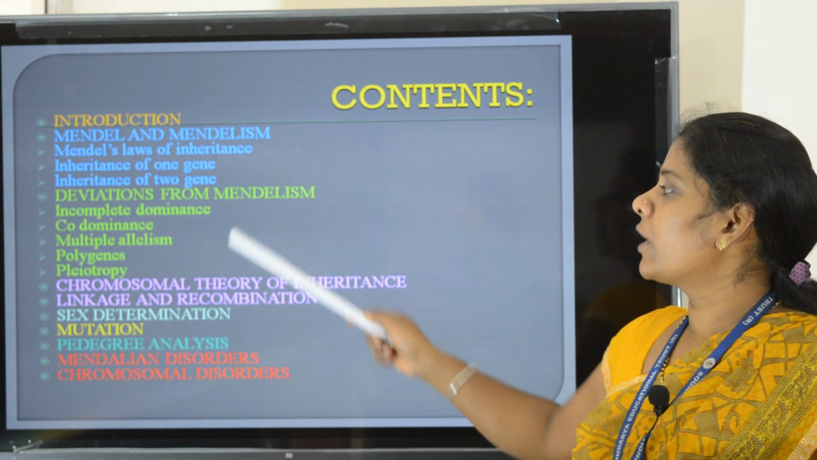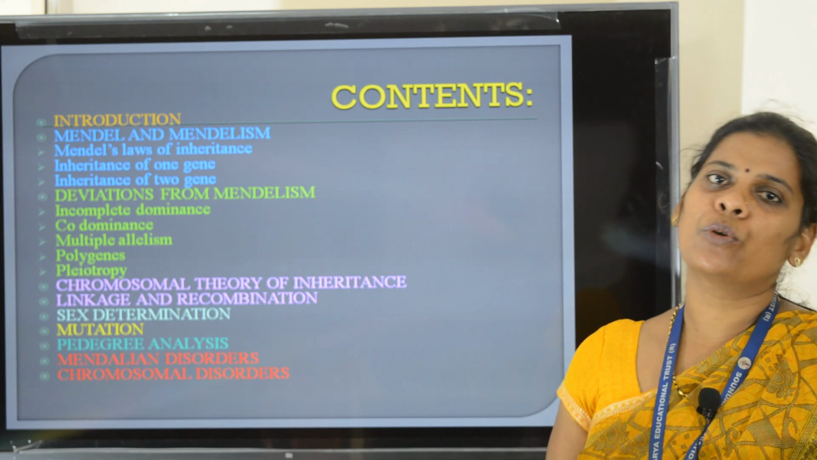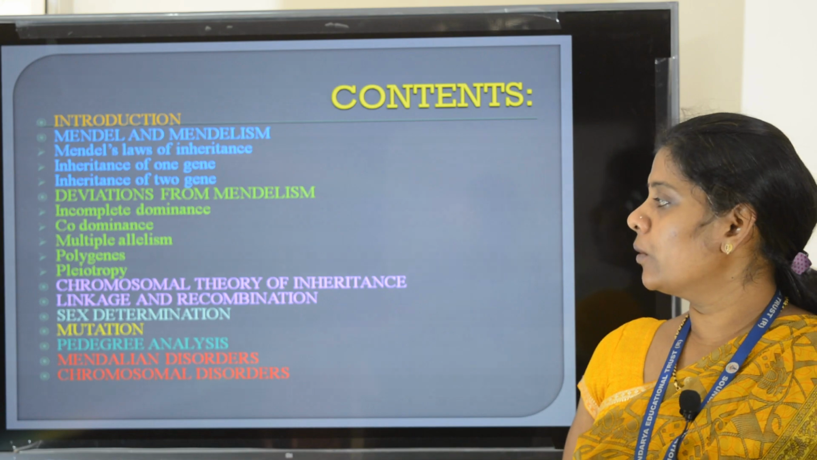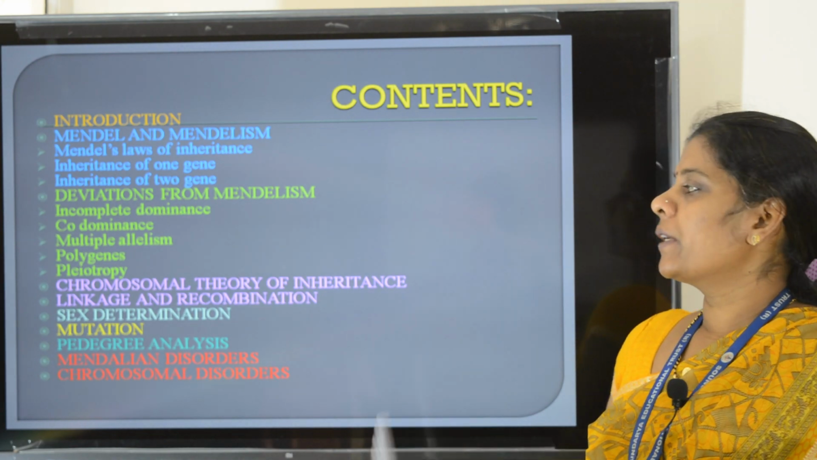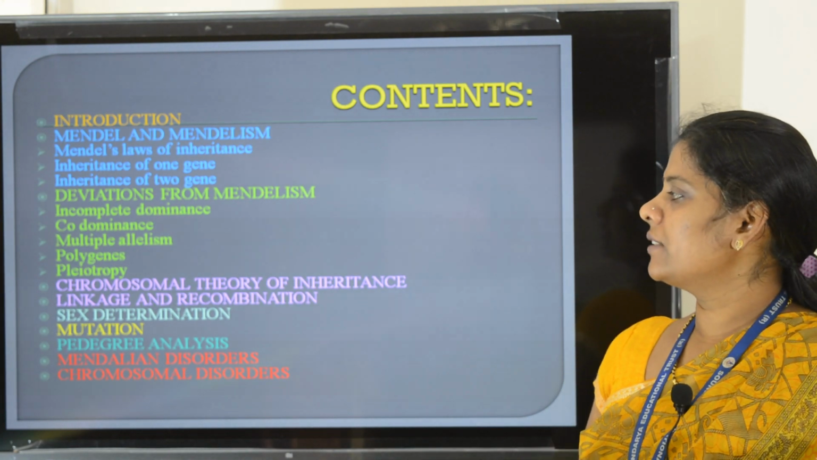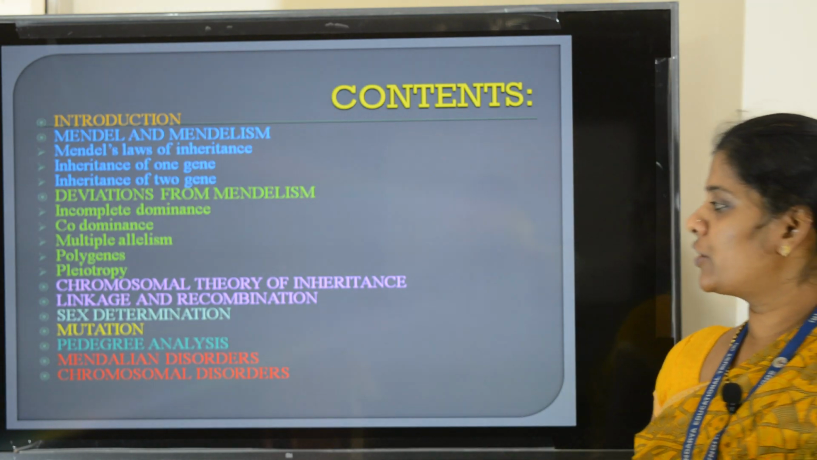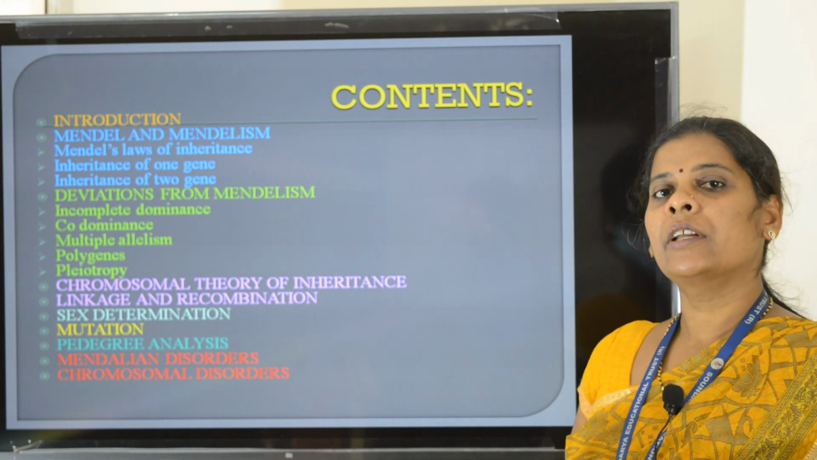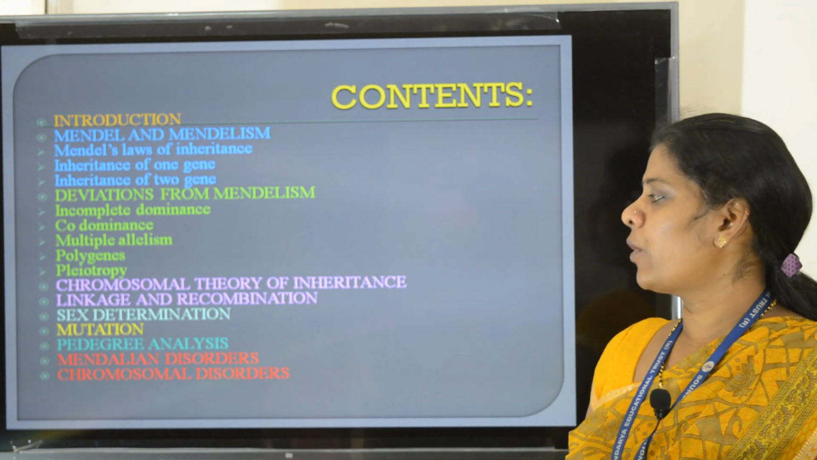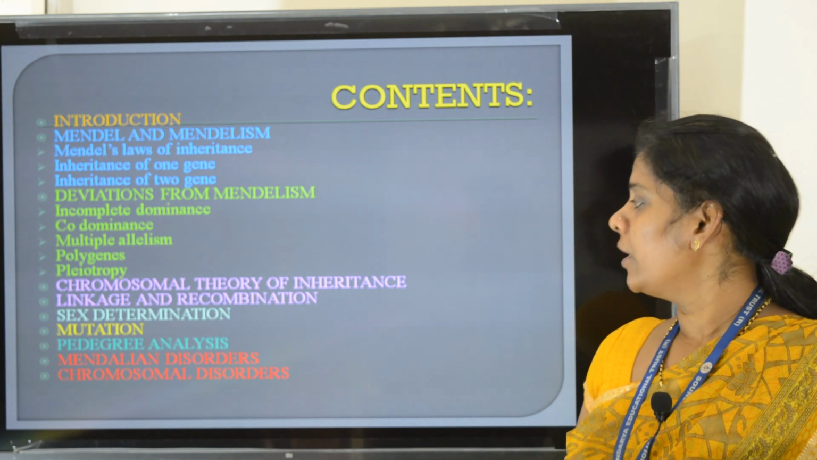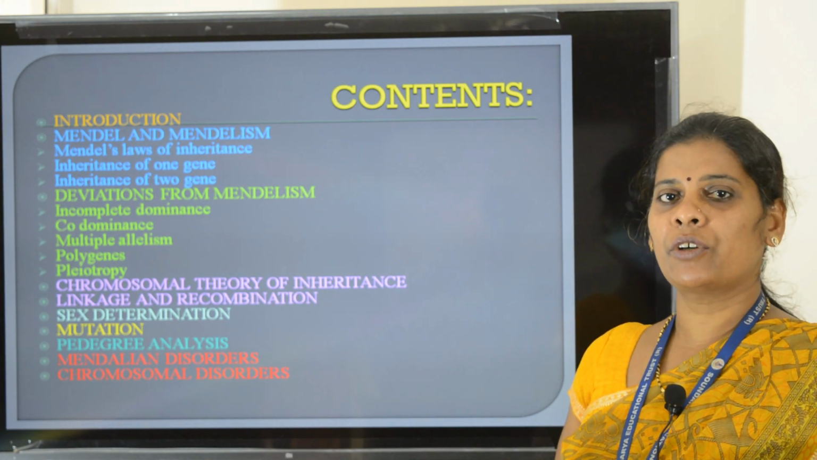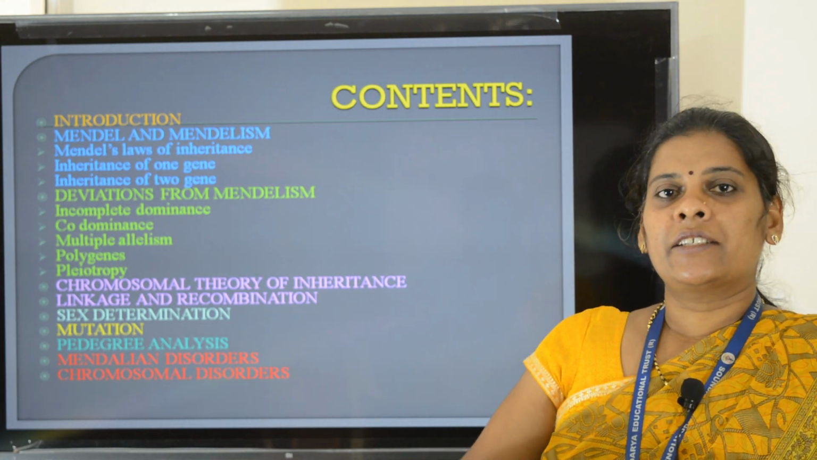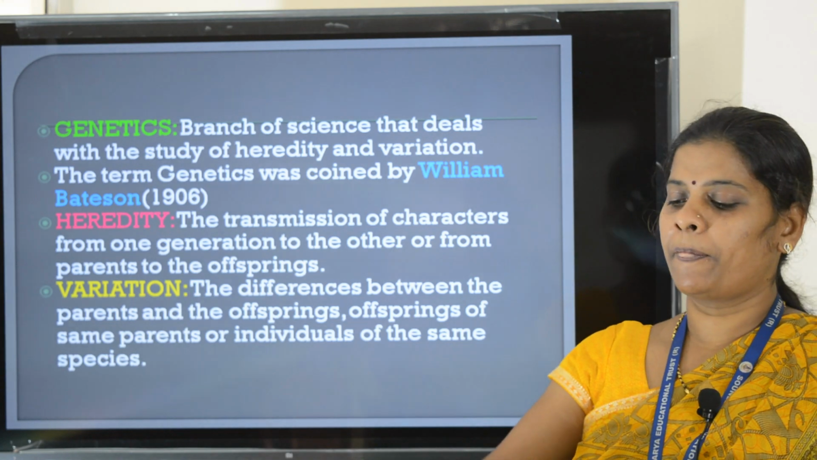Under that we are going to discuss incomplete dominance, codominance, multiple allelism, polygenes, pleiotropy. Next topic is chromosomal theory of inheritance, linkage and recombination, and small topics: sex determination, mutation, pedigree analysis, and a very important topic for your examination, Mendelian disorders or gene disorders and chromosomal disorders. Let us see the introduction part.